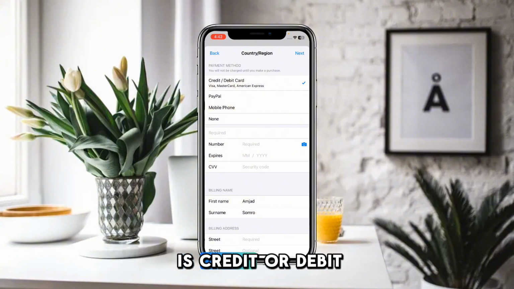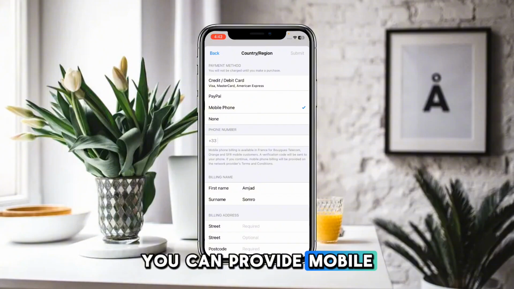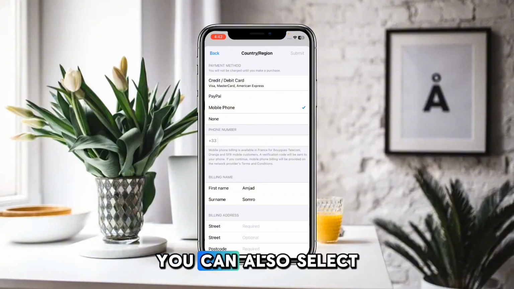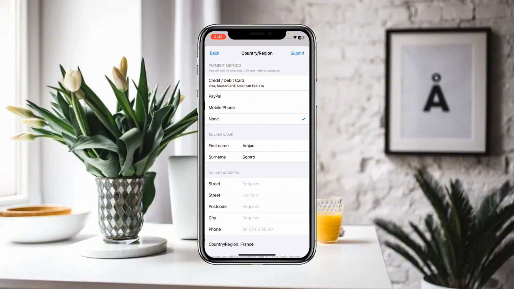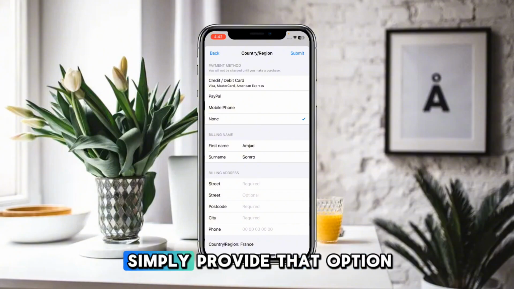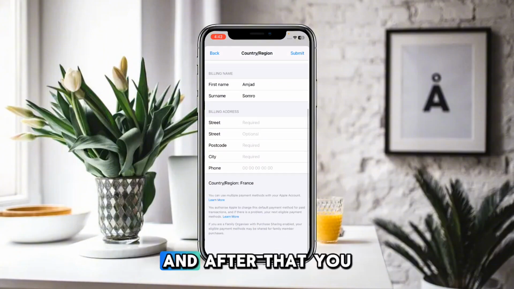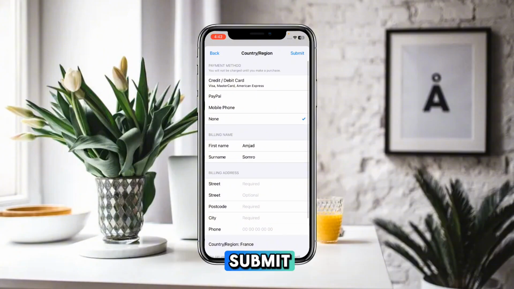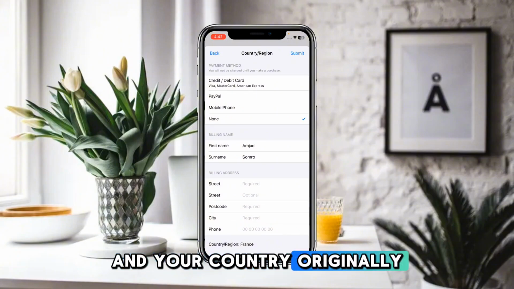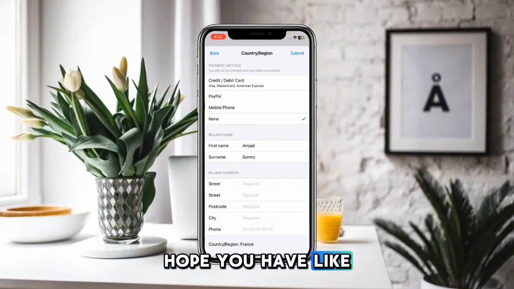The first one is credit or debit card, and the second one is PayPal. You can simply select PayPal. You can provide a mobile phone and anything like that. You can also select none of the options. If you are shown the None option, simply select that option, and you can provide a street, postal code, and anything like that. After that, simply click on Submit, and your country or region will be changed after some verification.